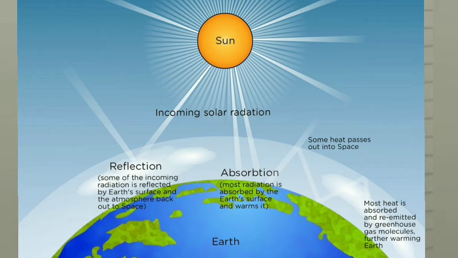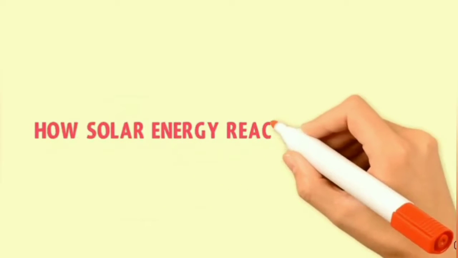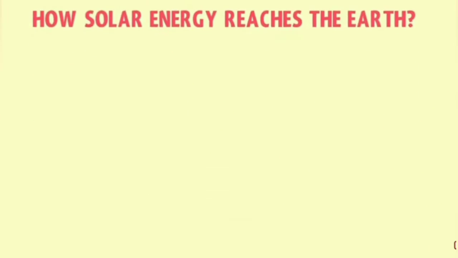Now let us see the amount of solar energy, in what quantity we receive it from the sun at the earth's atmosphere. How does solar energy reach the earth?